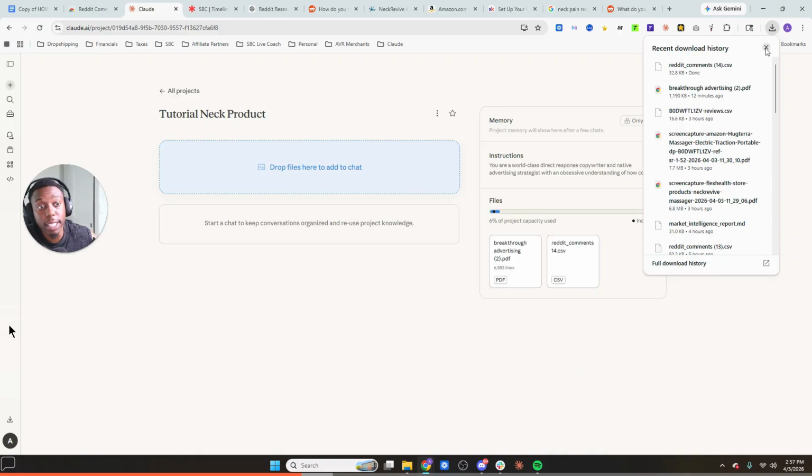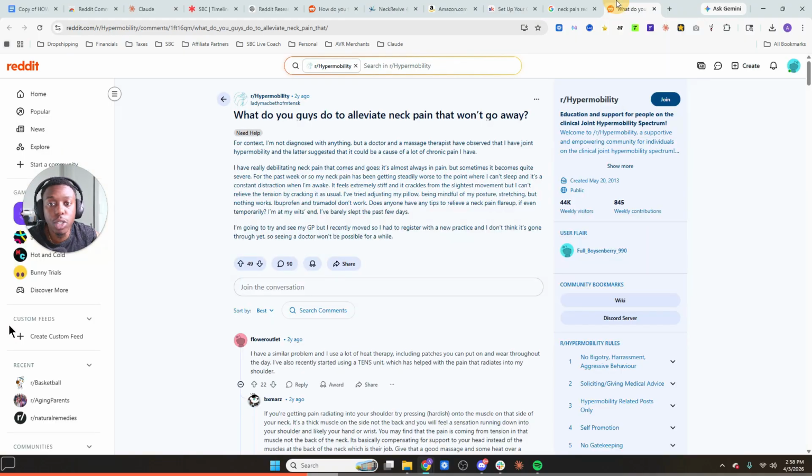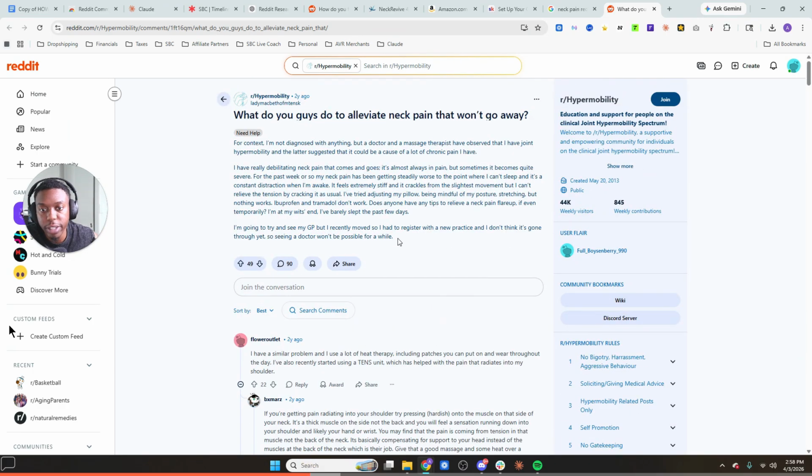And you're gonna just do this a minimum of 10 times. The more you do, the better data you're gonna collect. I'm gonna give you the prompt that we're gonna use in a moment here, but literally just do this a minimum of 10 times. And try to make sure the Reddit forum you have has a couple of people commenting on it. If it's just one person, that's fine. It's not the end of the world. Take it, especially if it's a long story like this.